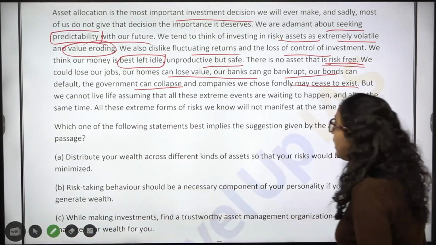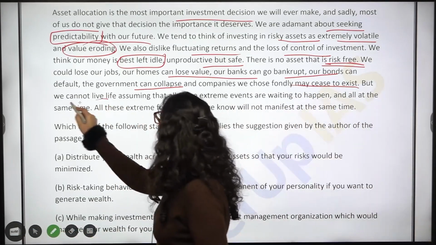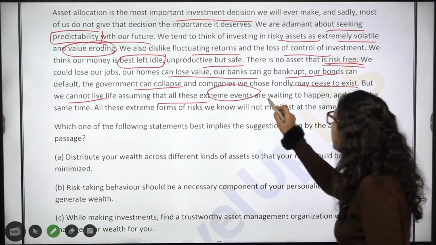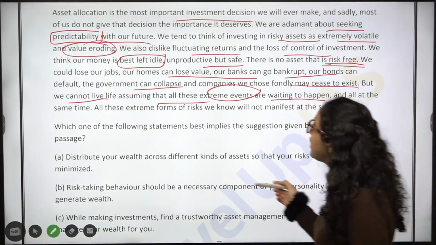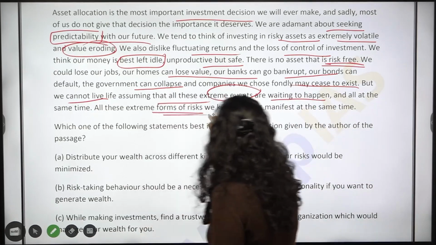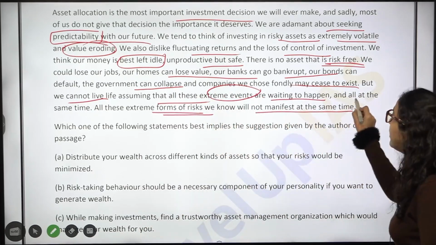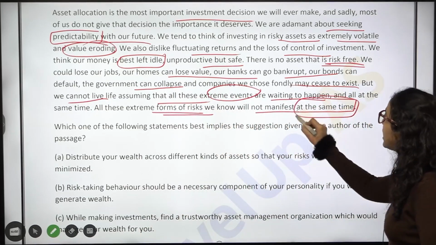But we cannot live life assuming that all these extreme events are waiting to happen all at the same time. All these extreme forms of risk we know will not manifest at the same time.